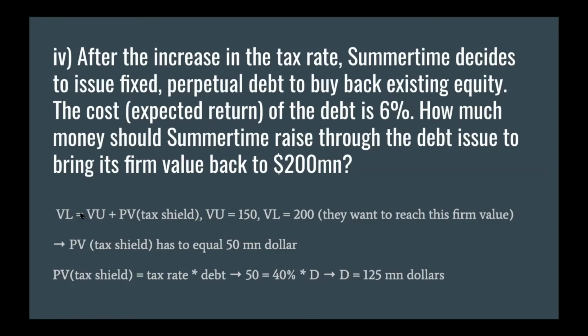So by simply stating this equation, the levered value of the firm is equal to the unlevered value of the firm plus the present value of the tax shield.